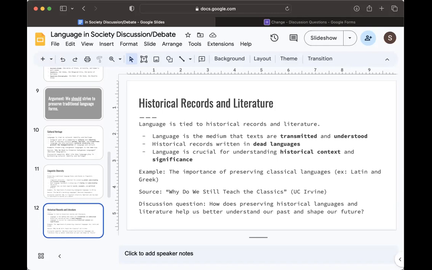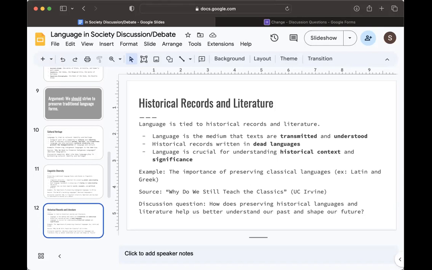We also know that many important historical records and literary works have been written in languages that are no longer commonly spoken or understood, such as Latin or ancient Greek. These are dead languages. When historical records are written in dead languages, it's hard to find someone who is able to translate them to understand what these texts mean.